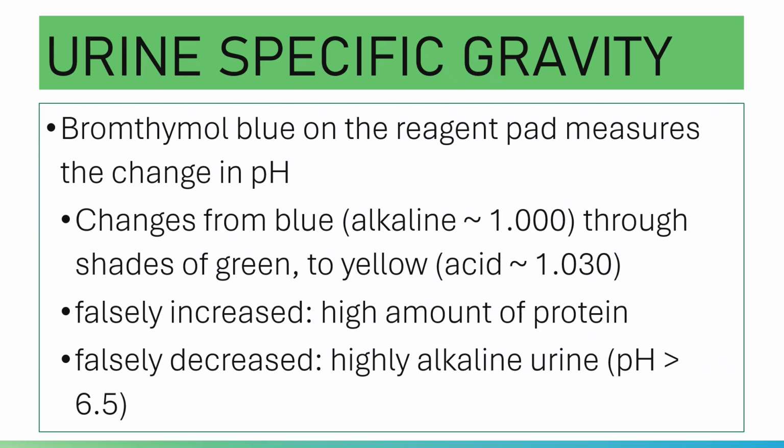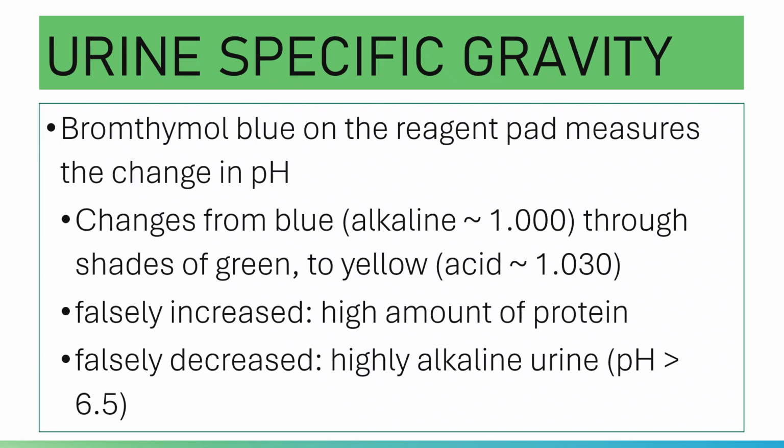So what happens? The embedded bromthymol blue will change from blue if the pH is alkaline, through shades of green, and then to yellow if the pH is acidic.